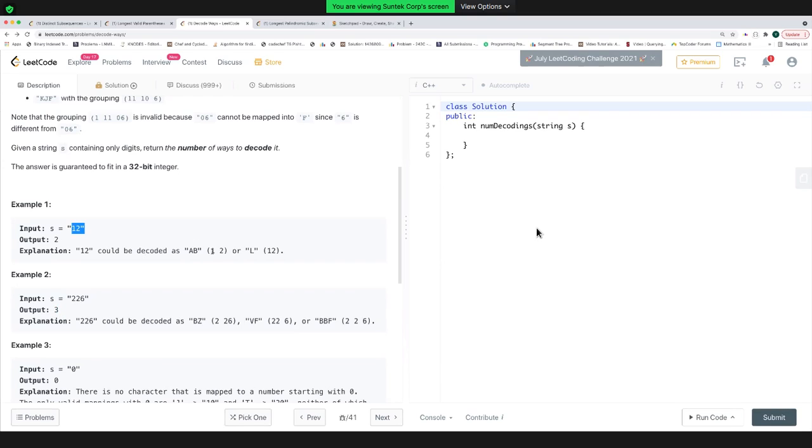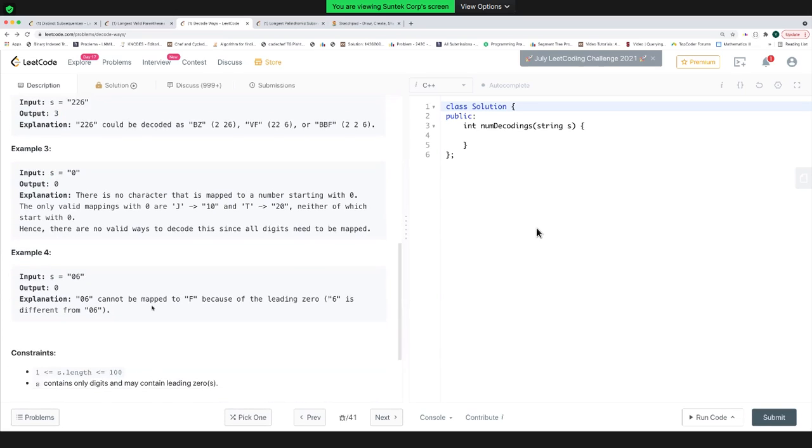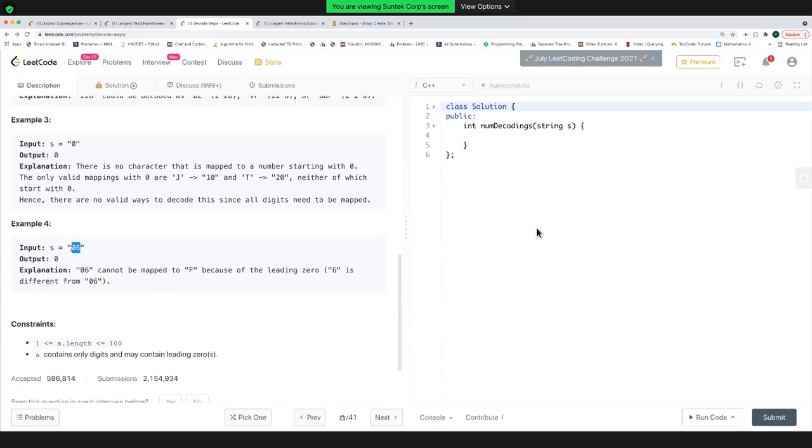In case of 12, you can either make 1 and 2 separate, which will make AB, and if you are taking 1 and 2 together, the string that you can get is L. And so the total number of ways to decode this string is 2. If you are getting this 06, if you are getting this 06,